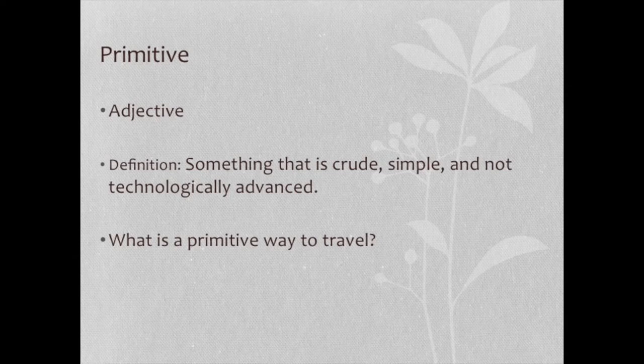You could use the word primitive in a sentence like this: people of the Stone Age used primitive tools made of stone, animal bone, and other very simple natural objects. Now, think about this question. What is a primitive way to travel? Write your response on your vocab sheet.